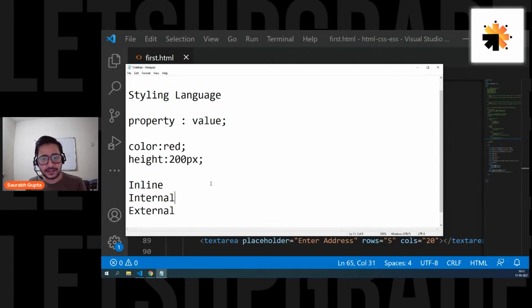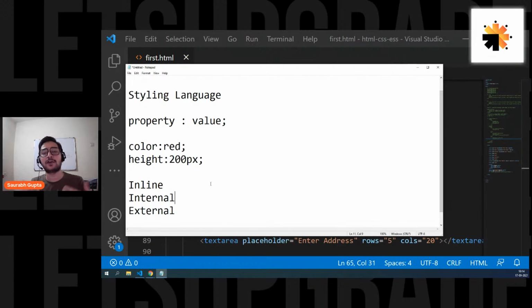Just to give you a revision, CSS is nothing but a styling language that works with HTML elements. CSS is written in a property colon value format. It has a lot of properties, and a property can have a lot of values. To apply CSS properties onto an HTML element, there are three ways: inline, internal, and external. And that's what we're going to learn. So I hope the point is clear.